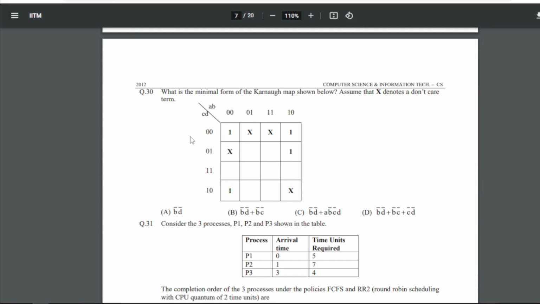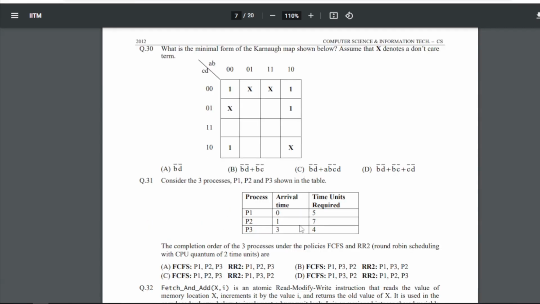30th is: what is the minimal form of the Karnaugh map shown below? Assume that X denotes a don't care term, right? So here we have to find the minimal form of the Karnaugh map. You can see that X is a don't care. So the first set we will get is 1, 2, 3, 4, right? So one set will be this. Now we can ignore don't care, but we can have these two and these two, right? So for 30 our answer will be B.